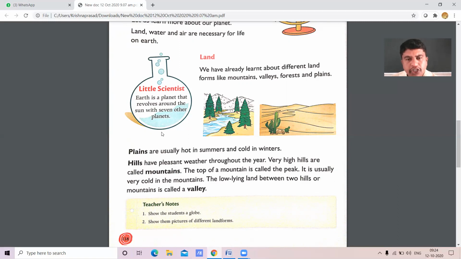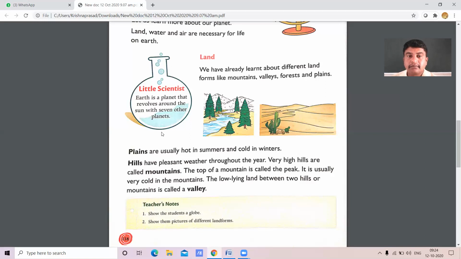Yes. Now we shall move on to hills. Dear students, hills have a pleasant weather throughout the year. For example, if you go to Kodagu, Madikeri, right? Yes, Kemmanagundi, Agumbe, right?